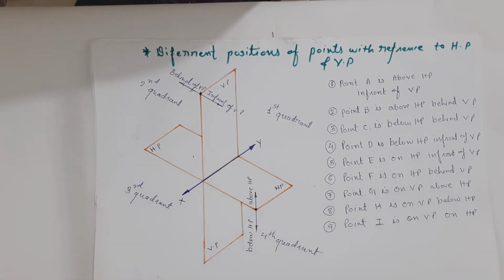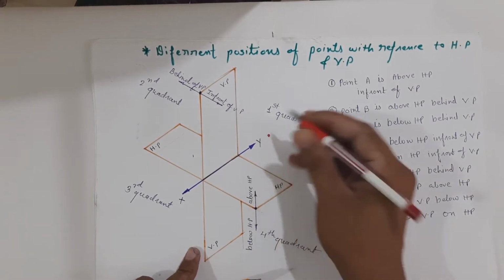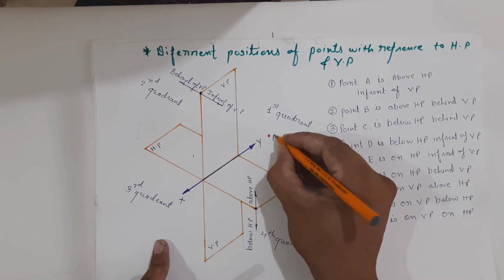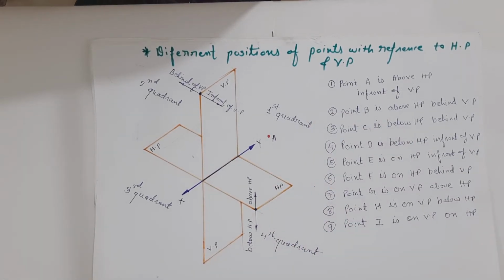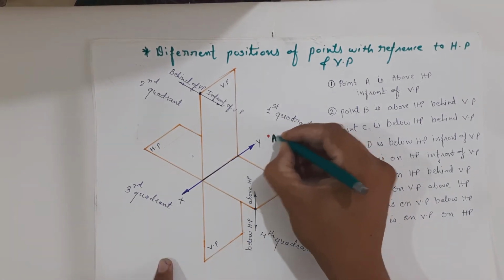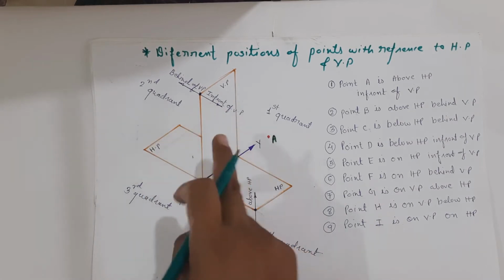So if we will take a point over here, let us say that point A, then we can say that point A is above HP in front of VP.